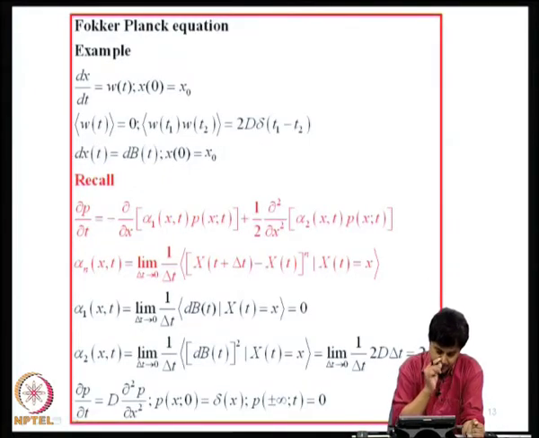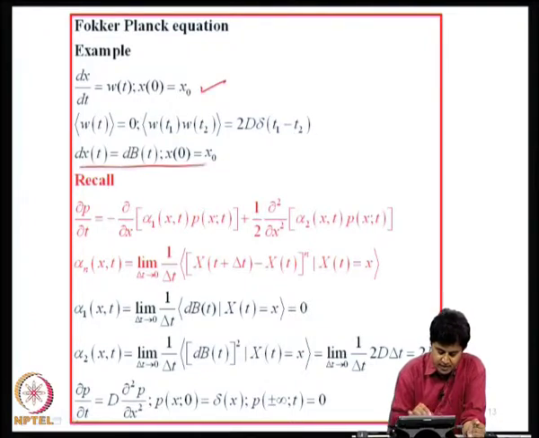Now, let us look at a simple problem. dx/dt is white noise with initial condition x(0) = x naught, and mean of this is 0 and autocovariance is a Dirac delta function. Now, this is the Langevin equation. I will write this as dx(t) = dB(t) with x(0) as 0.